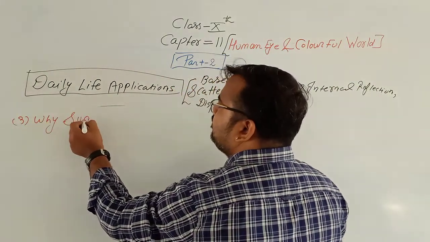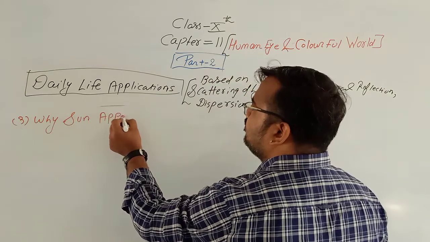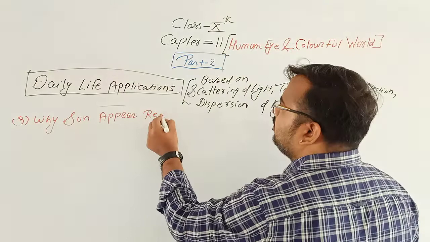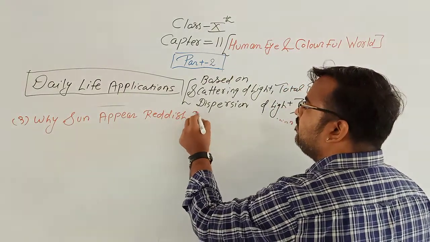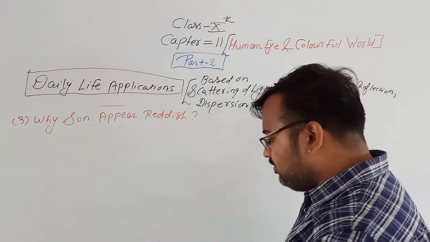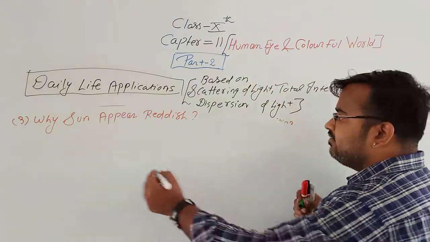Why does the sun appear reddish? Now, why does the sun appear reddish?